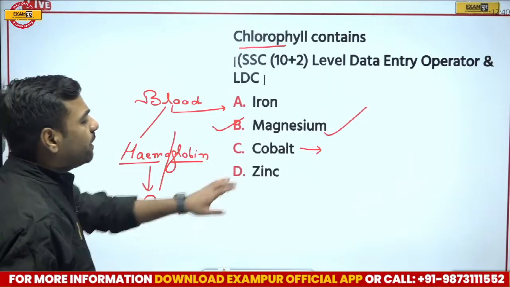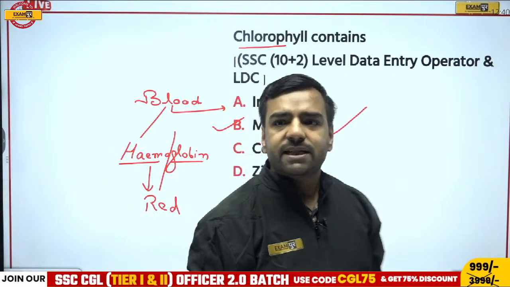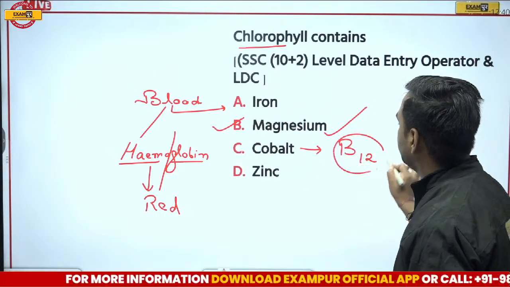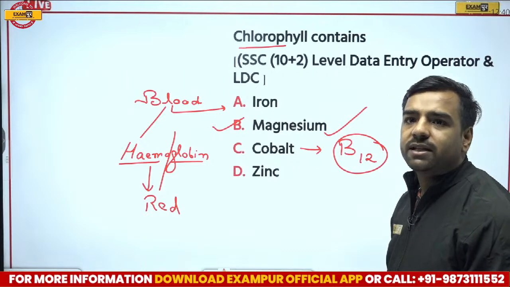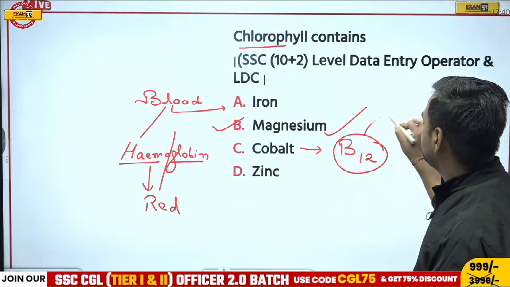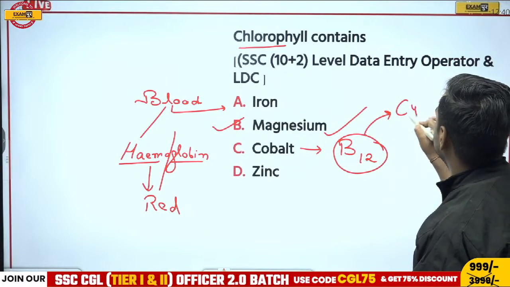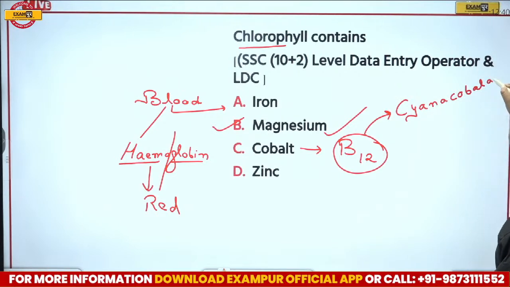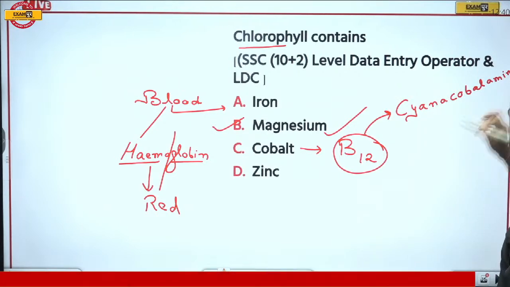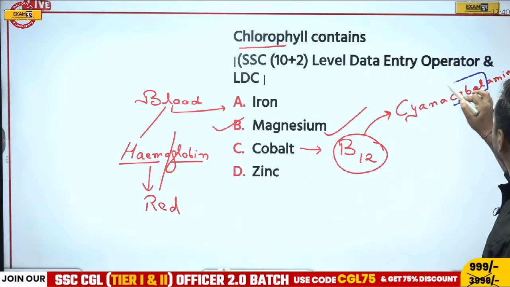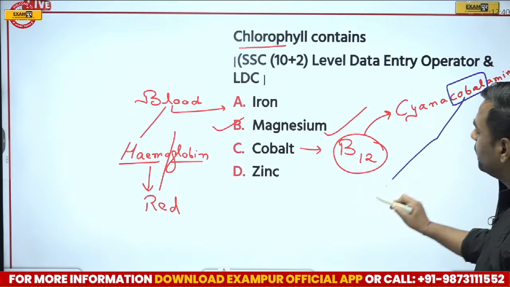Right? Now if I talk about cobalt. For cobalt, please remember, vitamin B12 requires it for its functioning. And we know about its name. What is that? True, Durgesh. Very good. If I talk about B12, its name is cyanocobalamin. Now just try to have a look at this word. If I talk about cobalamin, cobalt. Can you relate it with cobalt?